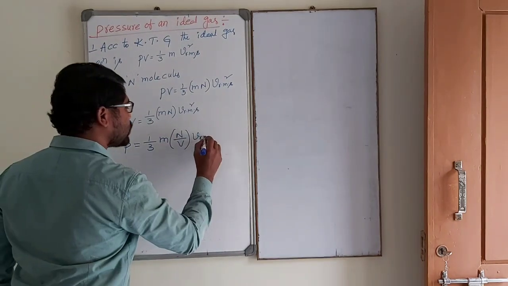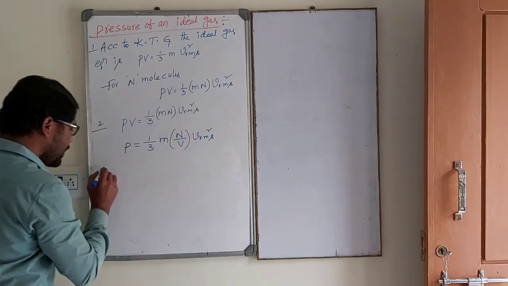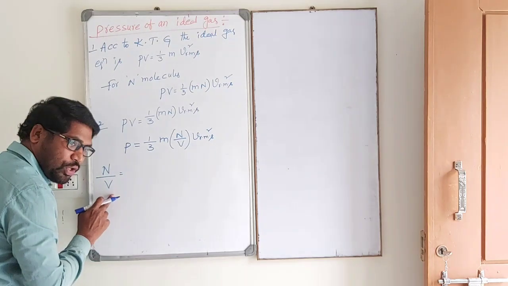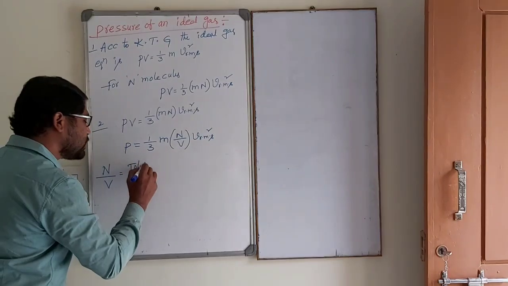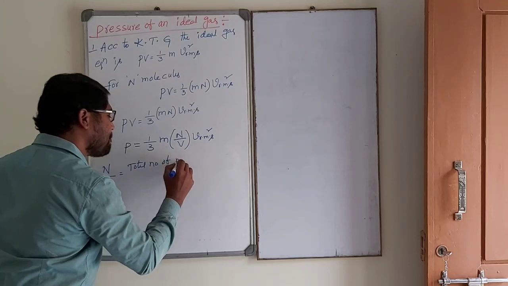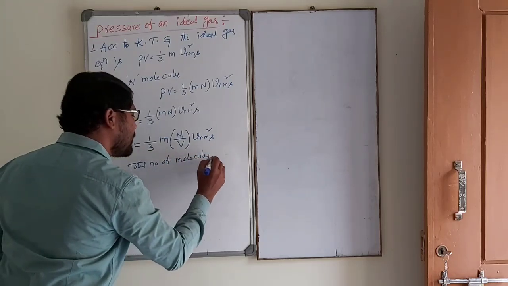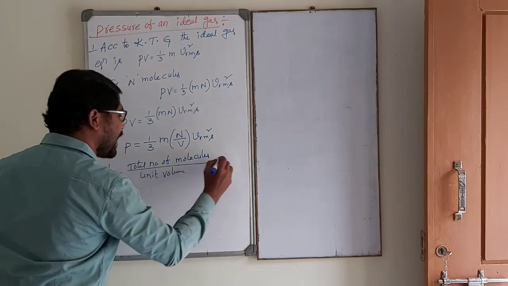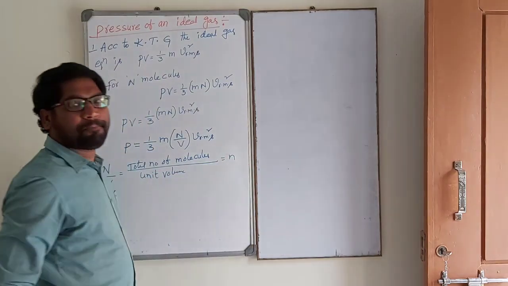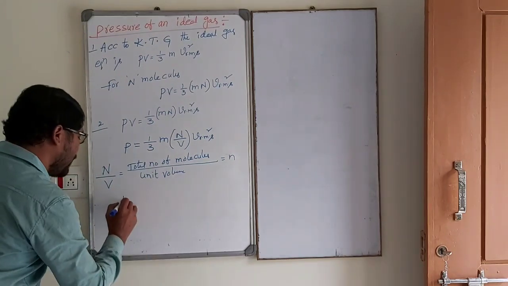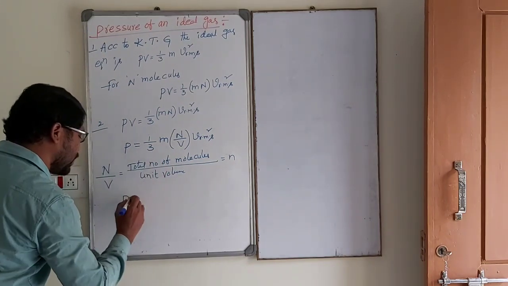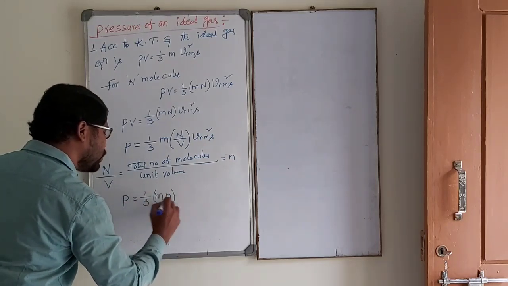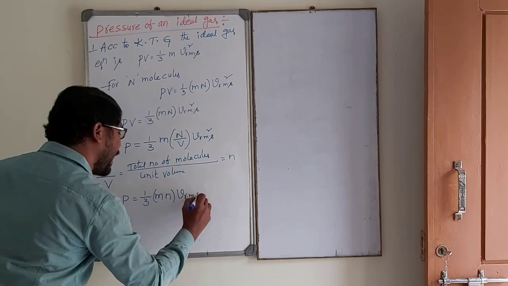Here, N by V means total number of molecules per unit volume, which is written as small n. Now, P is equal to 1 by 3 into m small n into VRMS square.